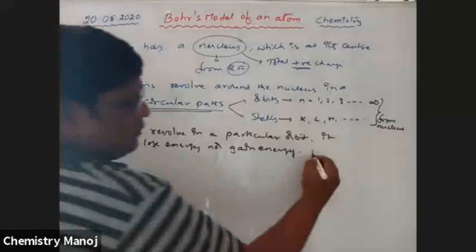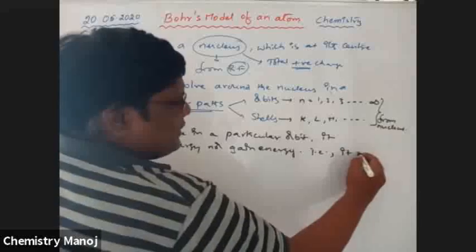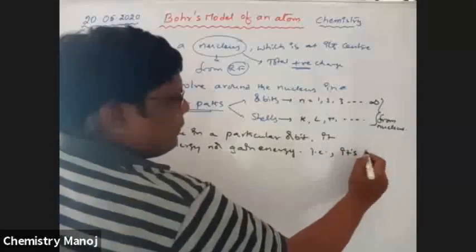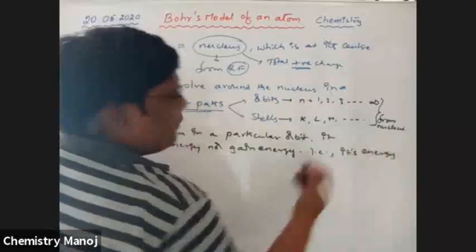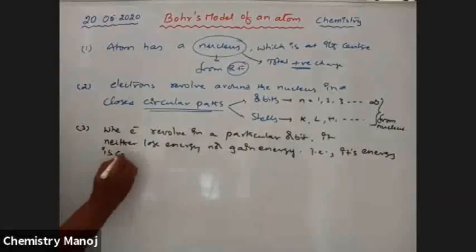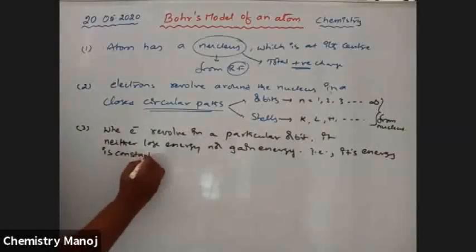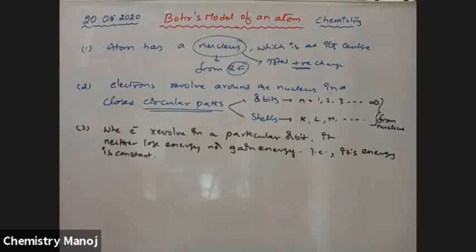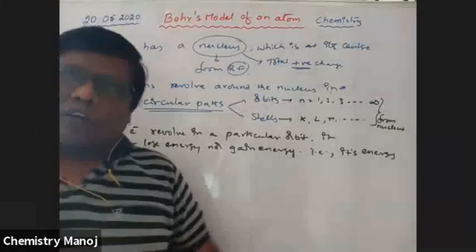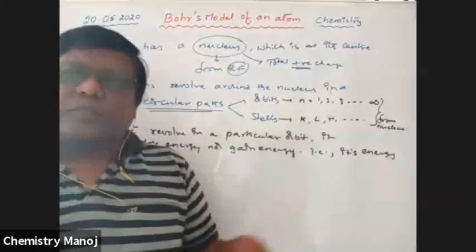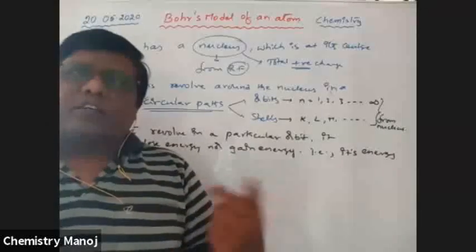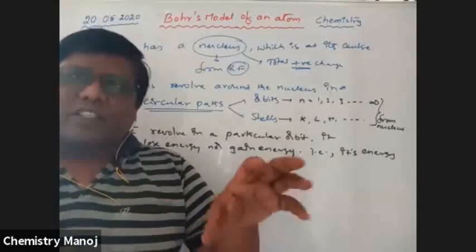That is, its energy is constant. That means as long as the electron revolves around the nucleus in a particular orbit, it neither loses energy nor gains energy. That means energy is always constant.